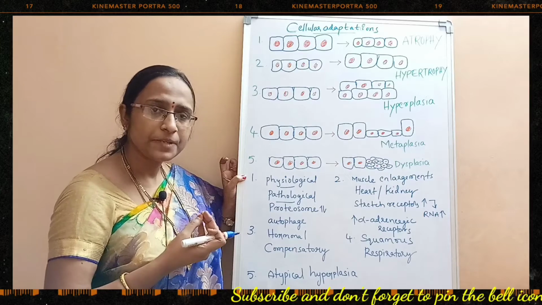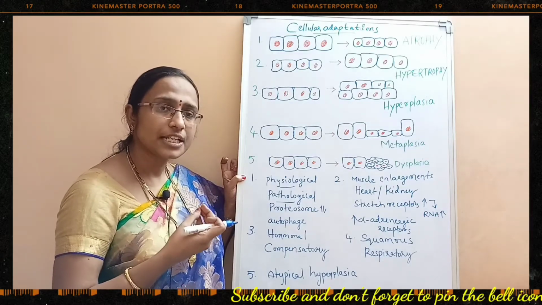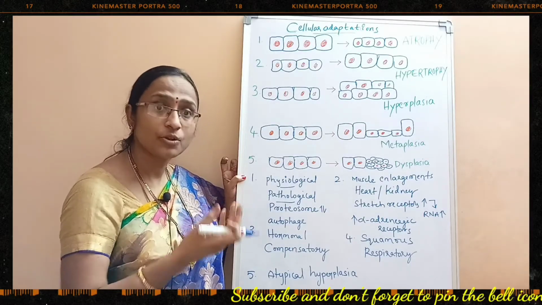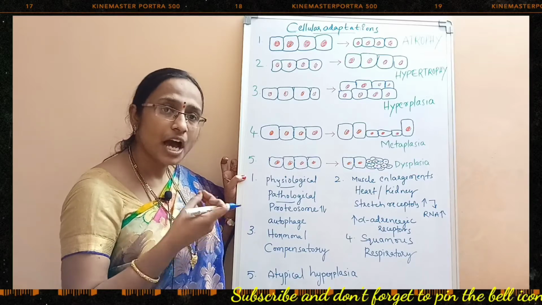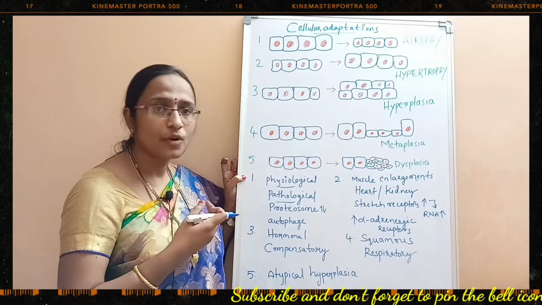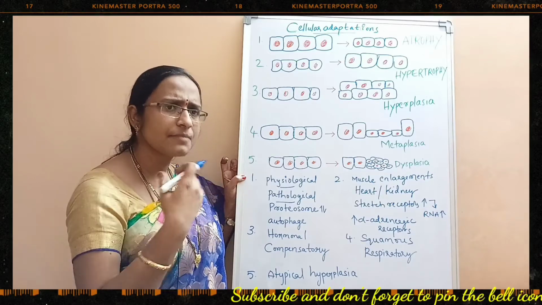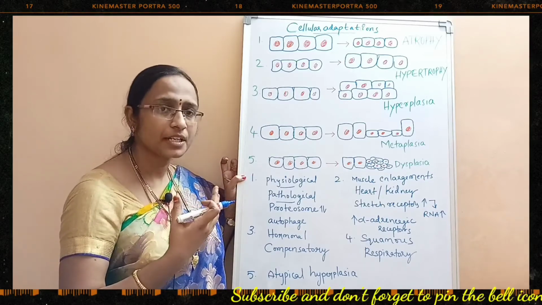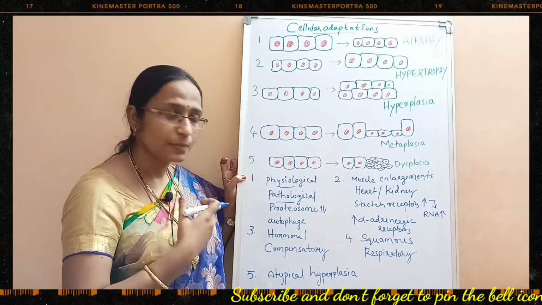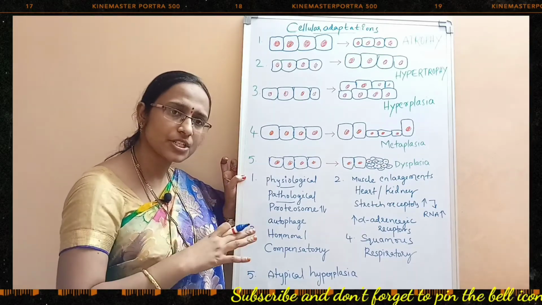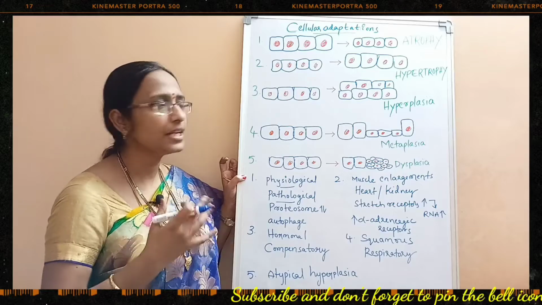If it is a pathological condition, atrophy may occur because of starvation. The heart muscle may undergo atrophy because of ischemia, which is called ischemic atrophy. Because of some environmental conditions, atrophy may also occur, which is called idiosyncratic atrophy. So there are different kinds of pathological as well as physiological atrophy conditions.